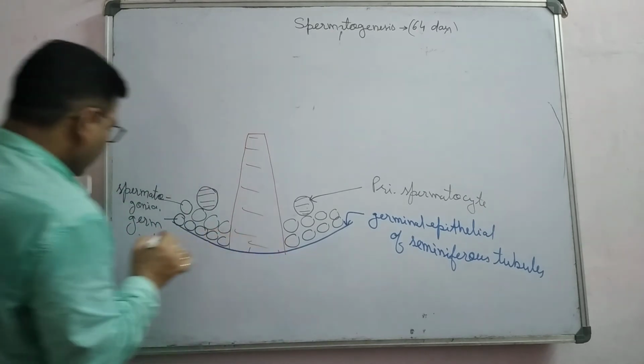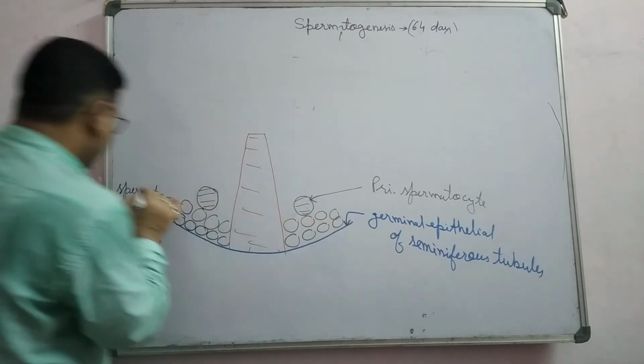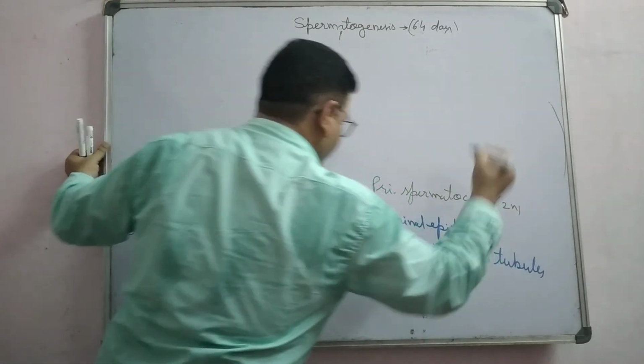The germ cell is 2n, the spermatogonia is also 2n. This primary spermatocyte is 2n, diploid.